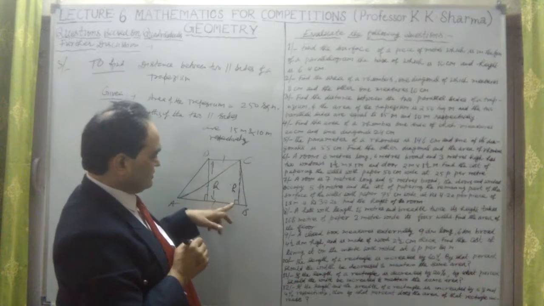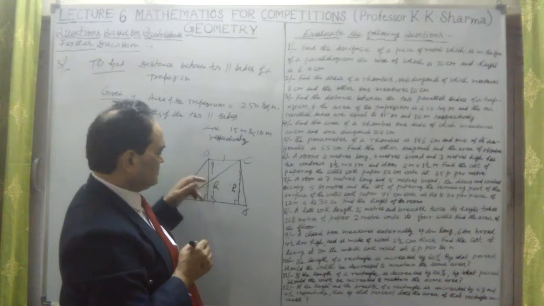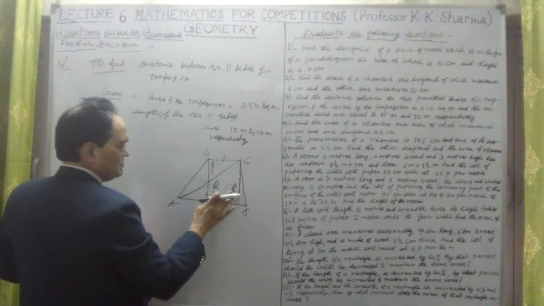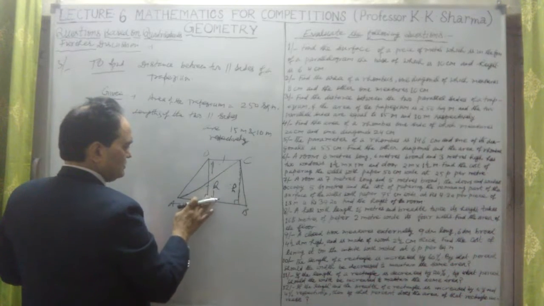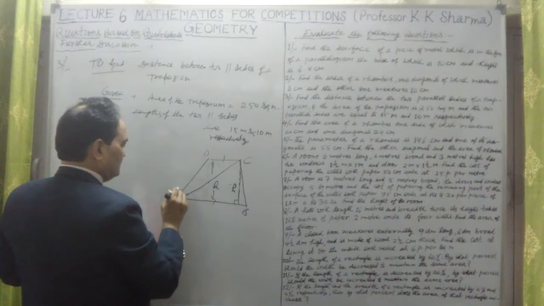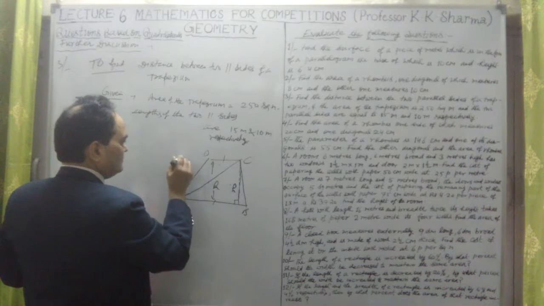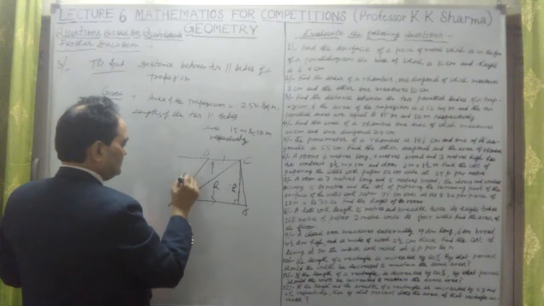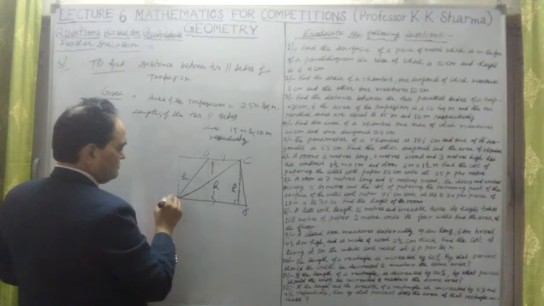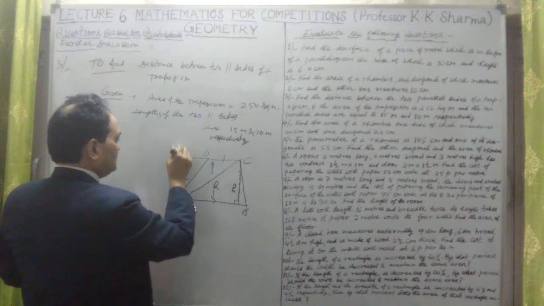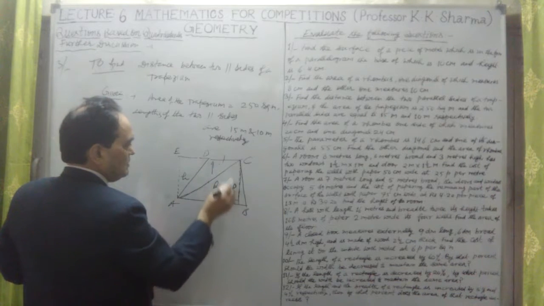If I draw a perpendicular from A, this is the height of this triangle, and the height from the base CD is also h. Okay, so this can now be calculated. This is point A, this is point E, and this is point F here.